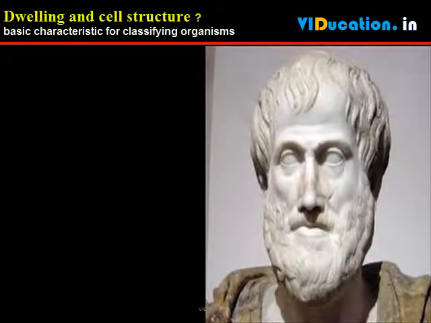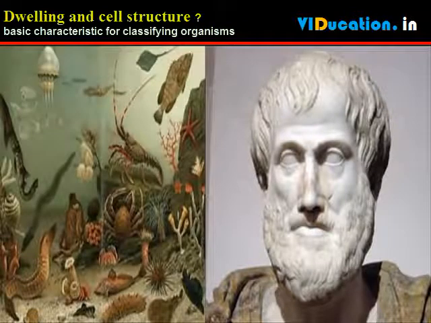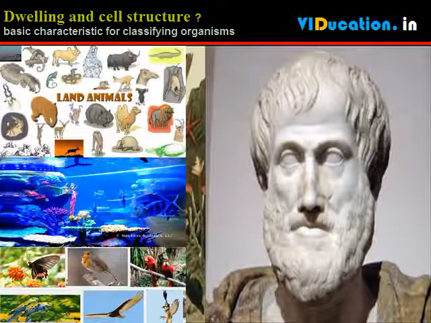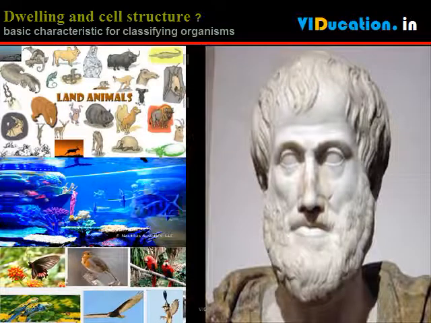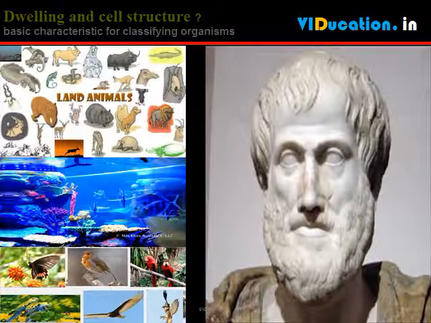Aristotle classified animals according to whether they lived on land, in water or in the air. This is a very simple way of looking at life, but misleading too. For example, animals that live in the sea include corals, whales, octopuses, starfish and sharks. We can immediately see that these are very different from each other in numerous ways. In fact, their habitat is the only point they share in common. This is not an appropriate way of making groups of organisms to study and think about.